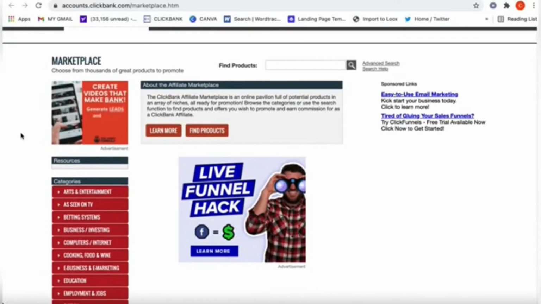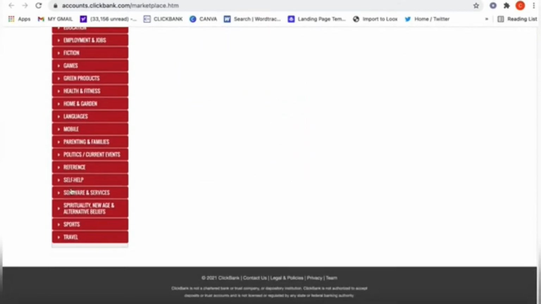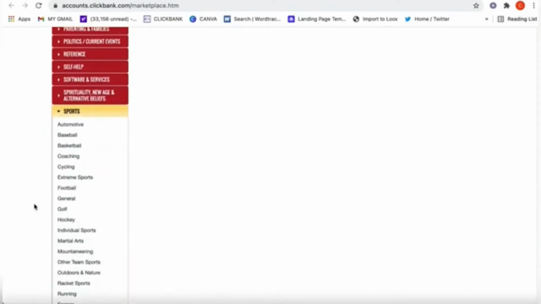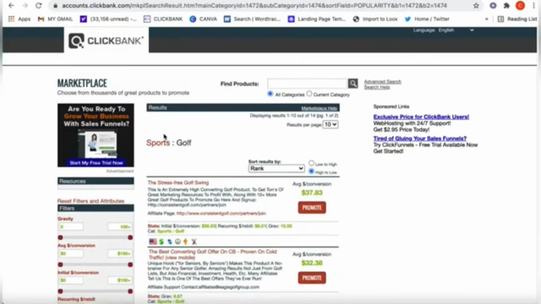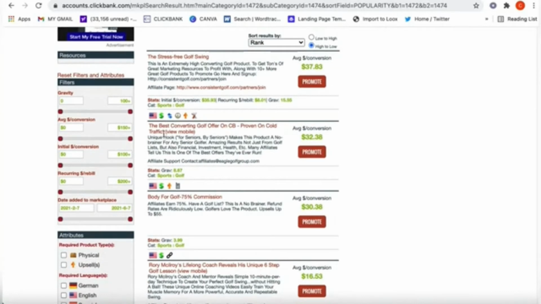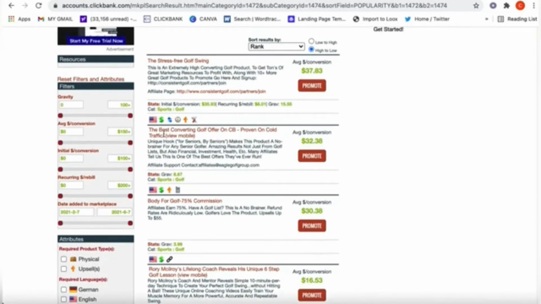something to sell. So for this example, I'm going to scroll all the way down to the bottom here where it says Sports. And I'm going to hit Sports, and then I'm going to come down to where it says Golf. And I'm going to click on Golf. Now we can see that we've got several different golfing related products that we can sell. These are other people's products and they're going to pay you a commission to sell it for them. And so the goal is to get your affiliate link in front of as many people as possible.